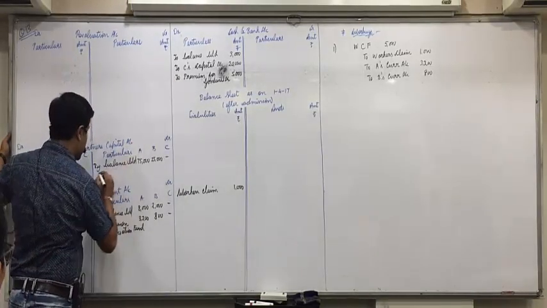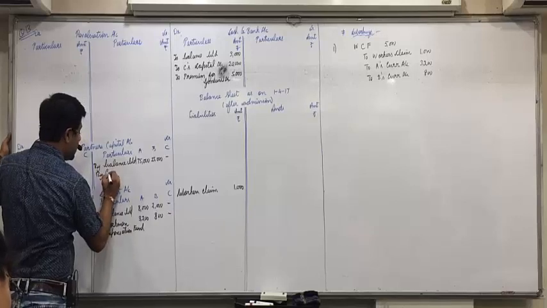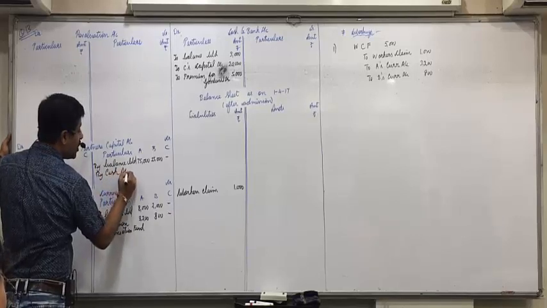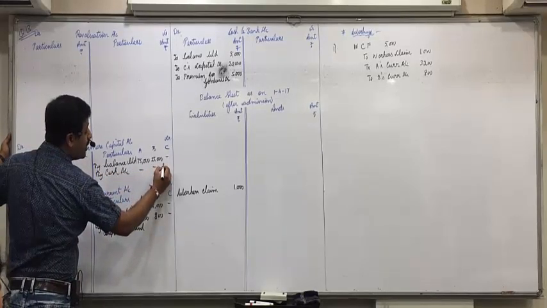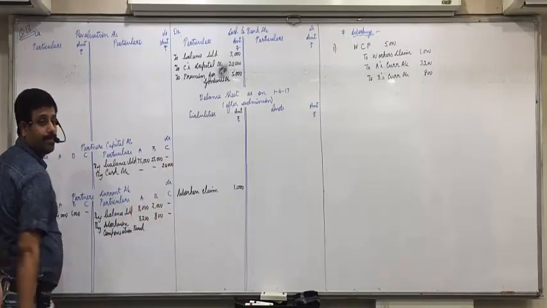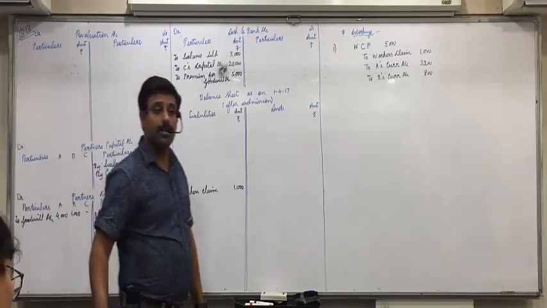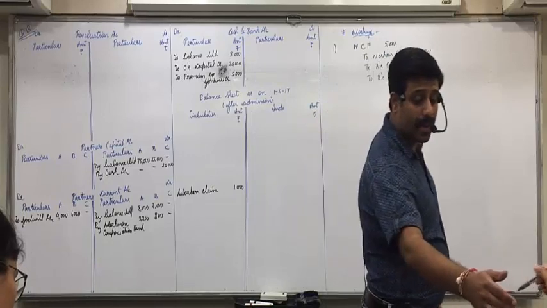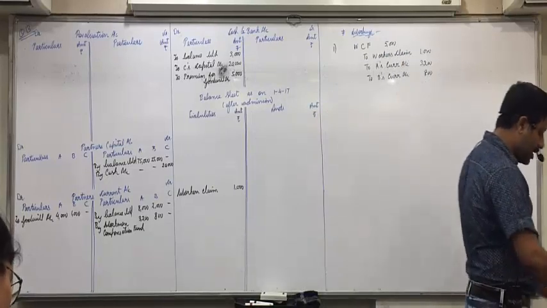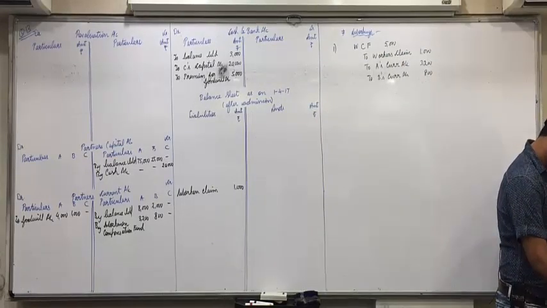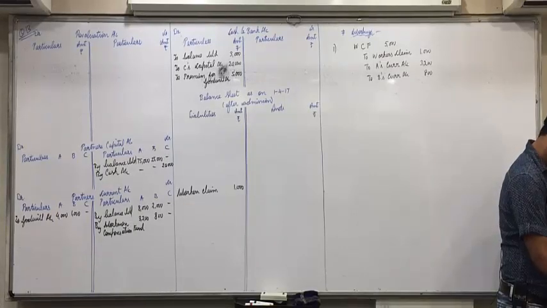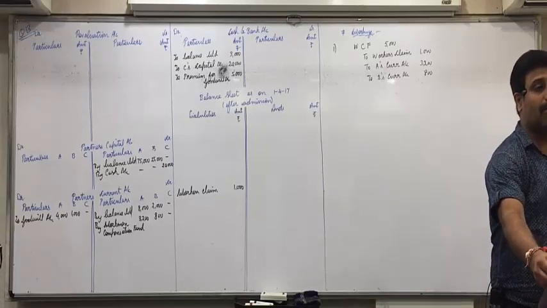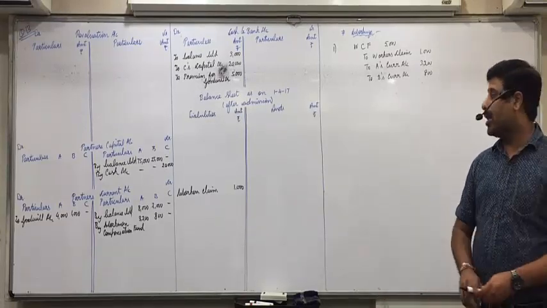To C's capital will come in C's capital on credit side, by cash account in C's column 20,000. Read this 100 times. The capital brought will come in partner's capital account on credit side.